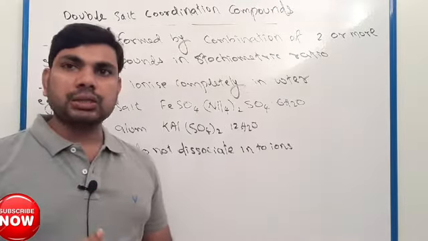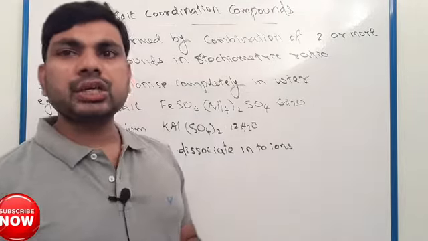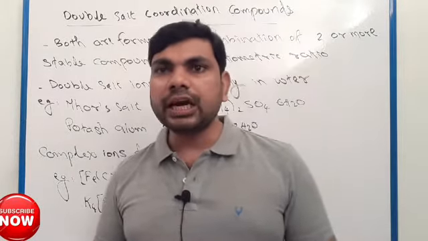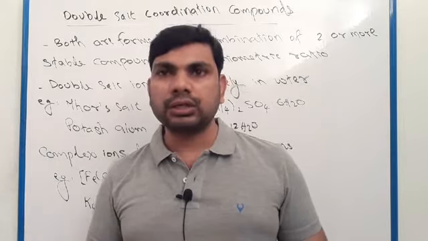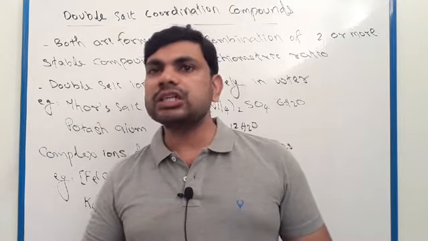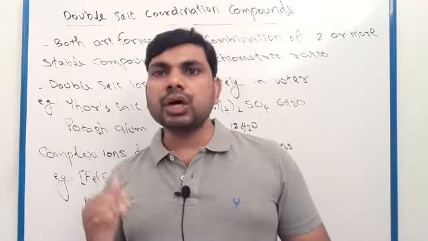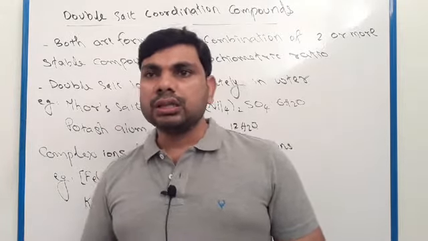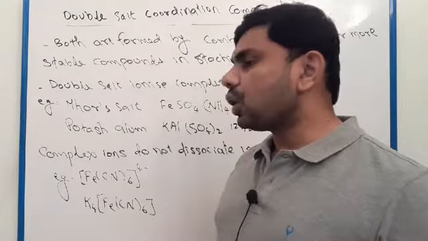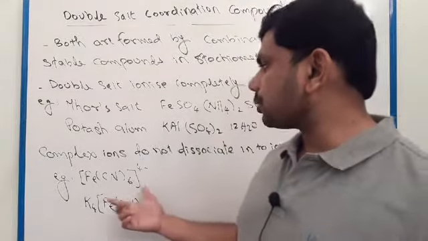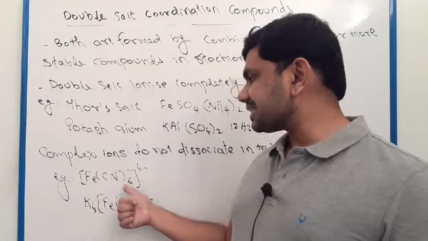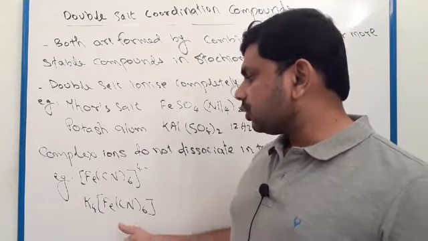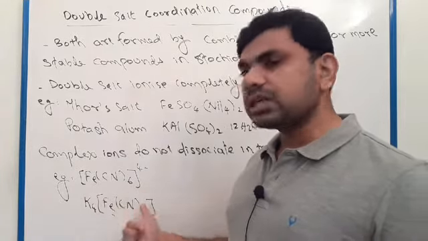But a coordination compound does not ionize completely after dissolving in water. An example of a coordination compound is [Fe(CN)6]4−, in K4[Fe(CN)6], where potassium is outside the coordination sphere.